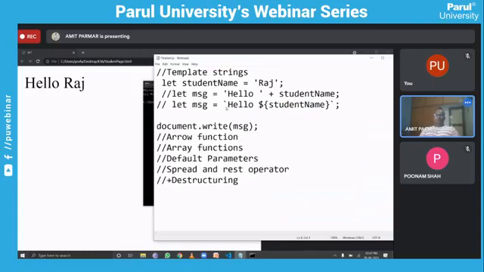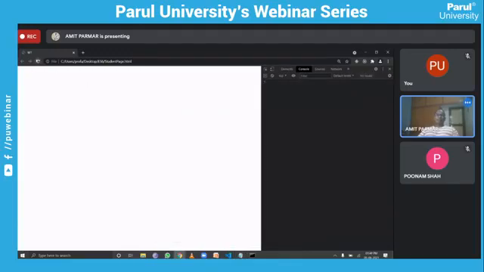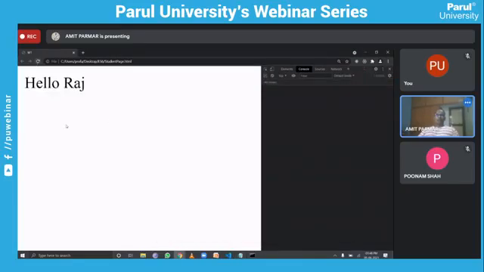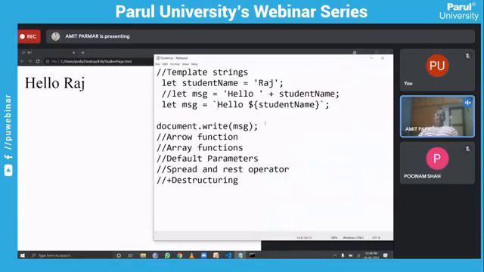This is also the same thing. This is called the template string. I have made the old one a comment like this. Now let me refresh, right? The same output. There are many advantages of using this template string. For example, if you want to add code inside this, it is possible straight away, right?